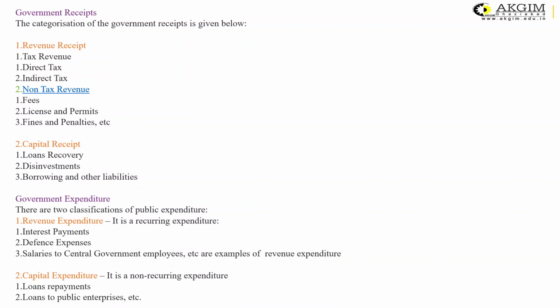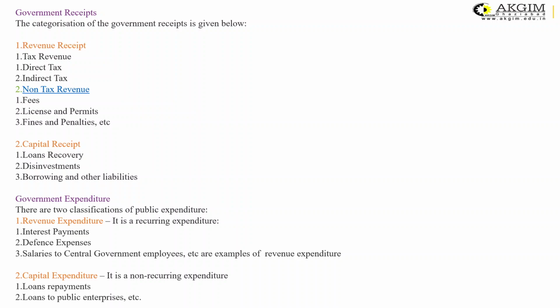Revenue receipt includes the tax revenue. The government gets the revenue from the direct tax and the indirect tax. Then there is non-tax revenue also, like for various things the general public or even the industrialists are required to take licenses and permissions, for which they have to pay fees to the government. So that is a non-tax revenue source for the government.